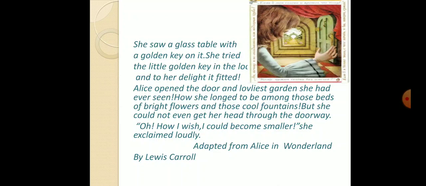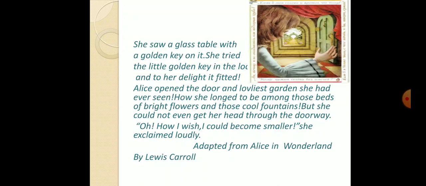Then here she saw a table made of glass, and on the table there is a golden key. With the golden key, she tried to open the lock of the door, and it fitted properly. She was able to open the door. When she opened the door, do you know what she saw? She saw the loveliest garden that she had never seen before.